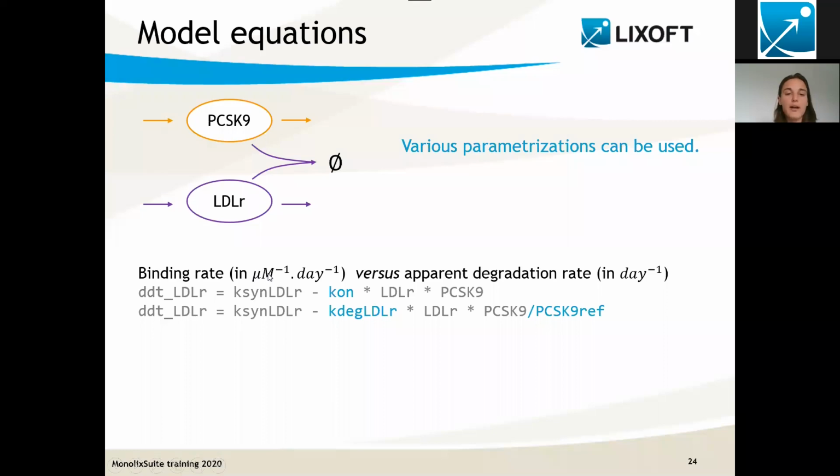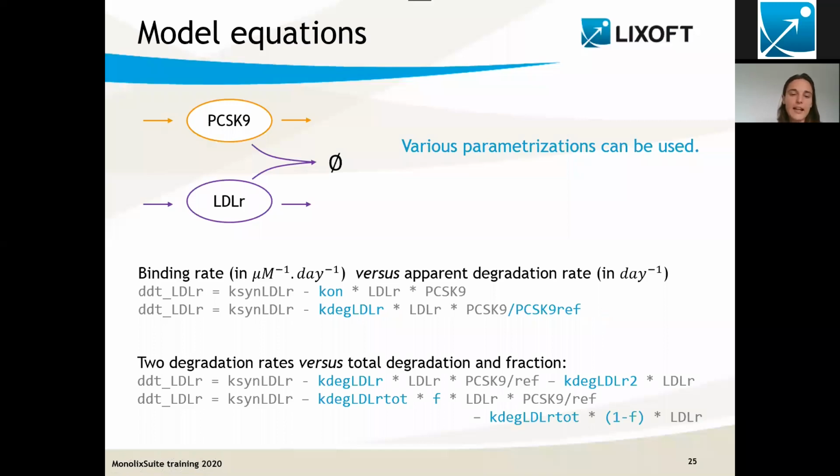That would be per micromole per day, for instance. But it's also possible to use an apparent degradation rate that would be per day. And in this case, that's the second line, I would have the apparent degradation rate. And to keep the units consistent, I would need to divide PCSK9 by a reference value, for example, the steady state value.